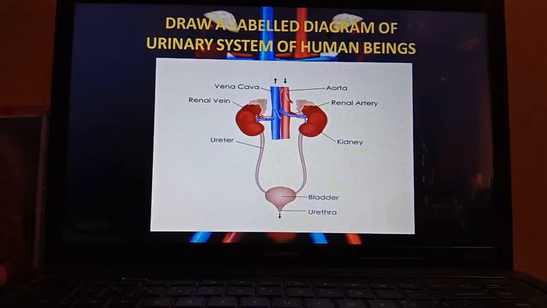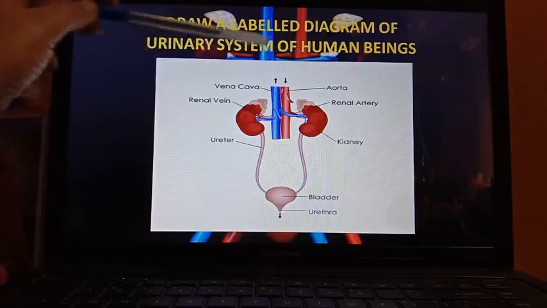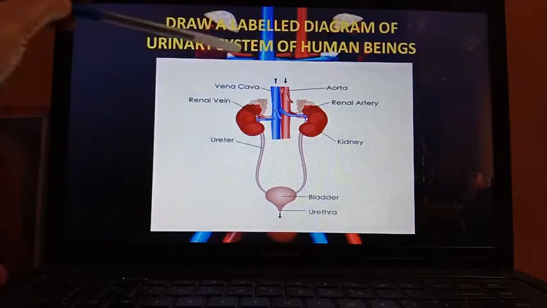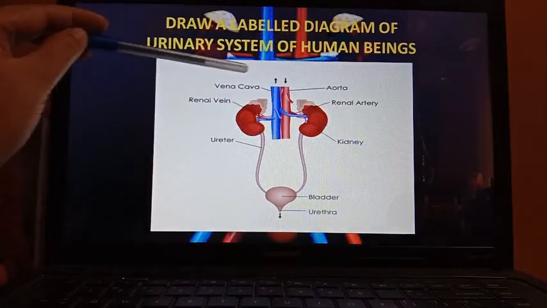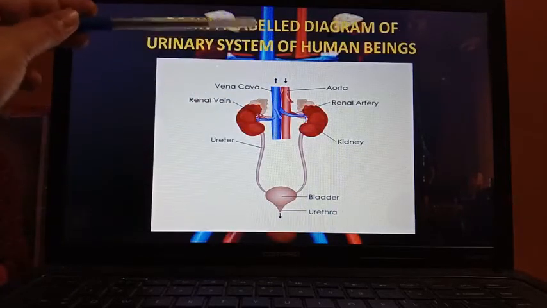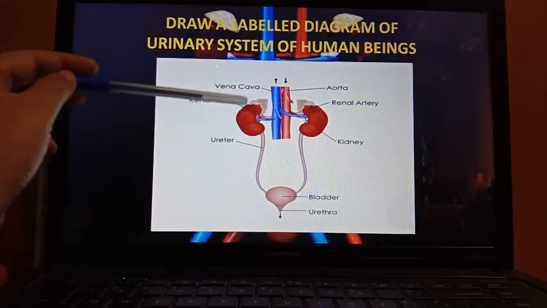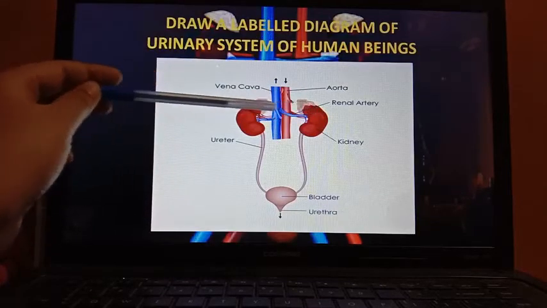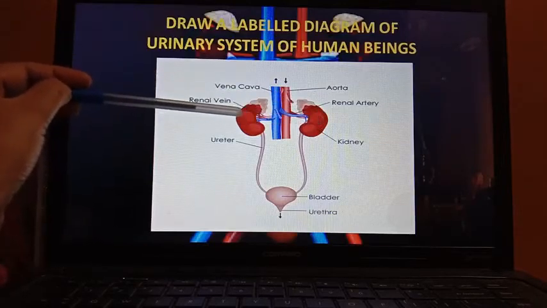Next, draw a labeled diagram of urinary system of human beings. So this is the labeled diagram of human excretory system. What does it contain? It mainly contains a pair of kidneys, these two bean-shaped reddish brown kidneys.